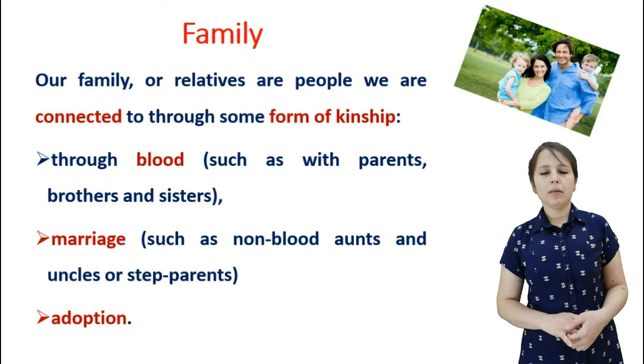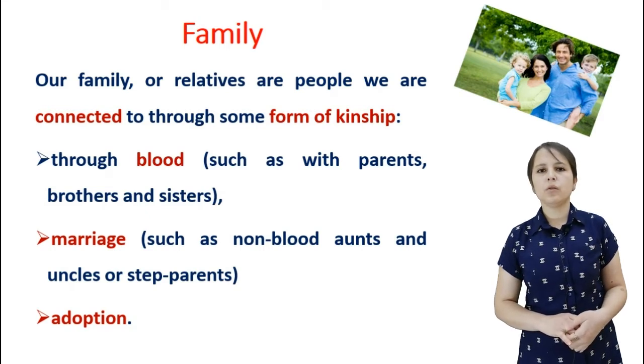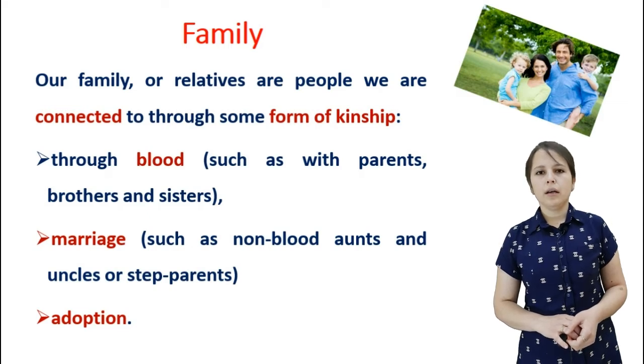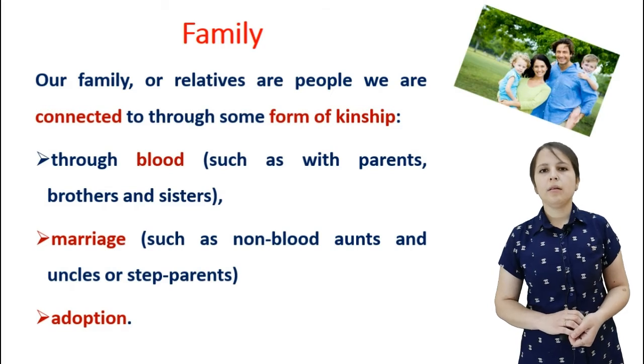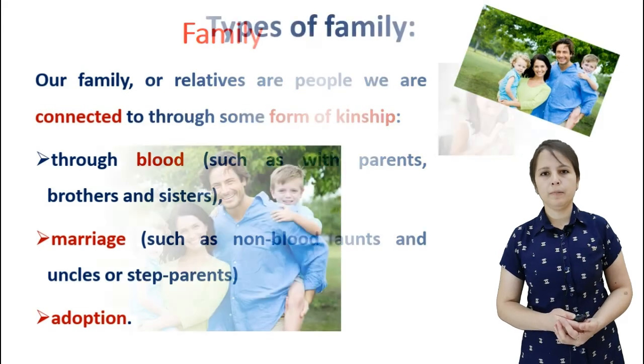Next, it is through marriage, like brother-in-law, sister-in-law, or stepmother, stepfather. So they are connected to us through marriage. And the last one, adoption. It means that the parents adopt children, and they are connected to us through adoption.